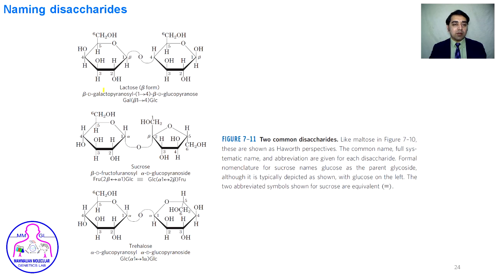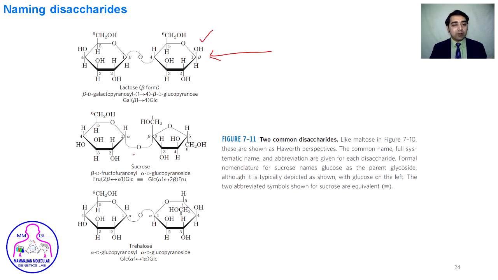We can see some of the disaccharides here. For example, the first disaccharide is lactose, which we have already seen. It is made by joining beta-D galactose and beta-D glucose. So the name of the disaccharide will be beta-D galactopyranosyl 1,4, which shows the direction of the bond, beta-D glucopyranose, because its anomeric carbon is free.